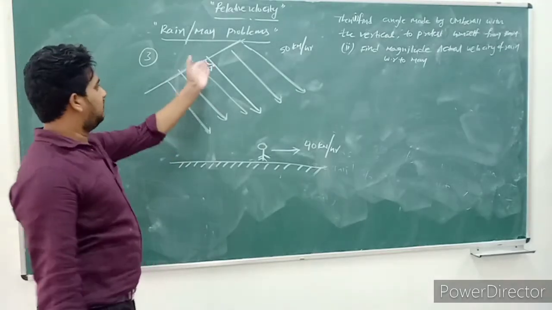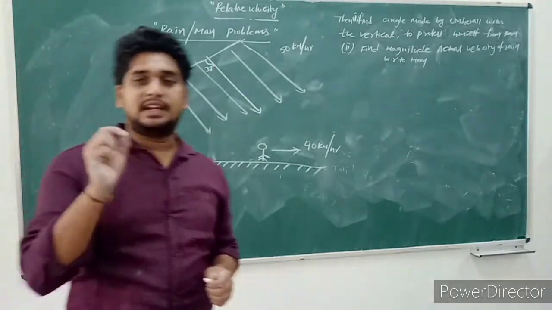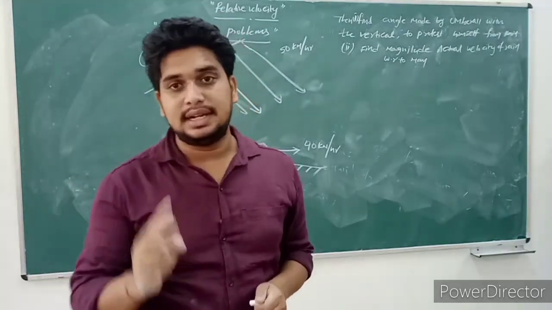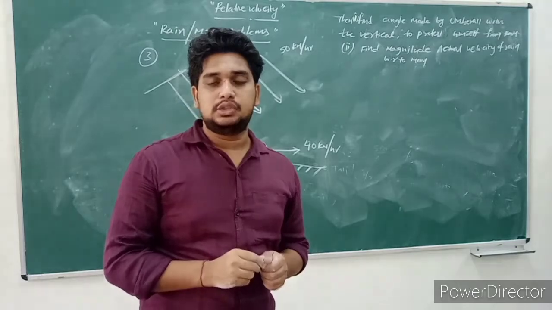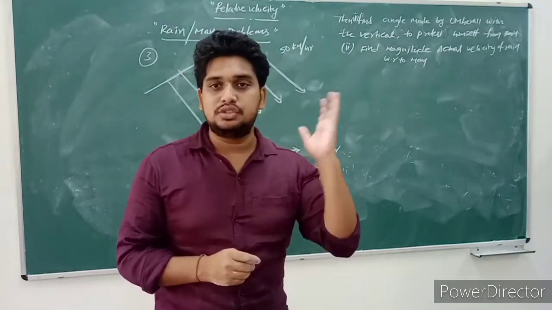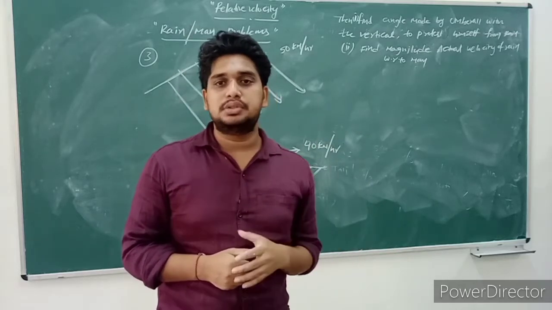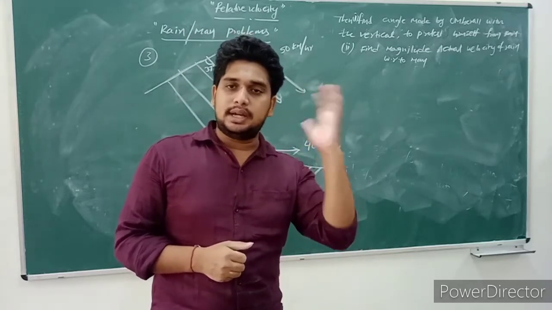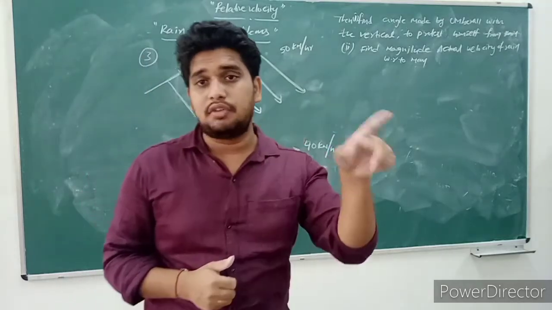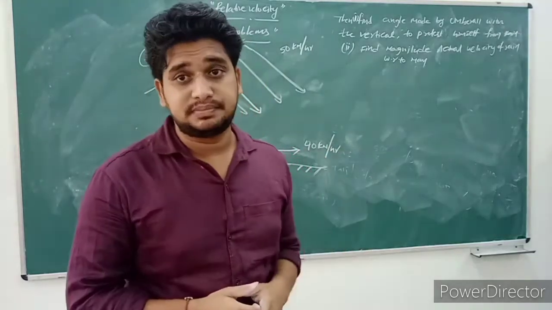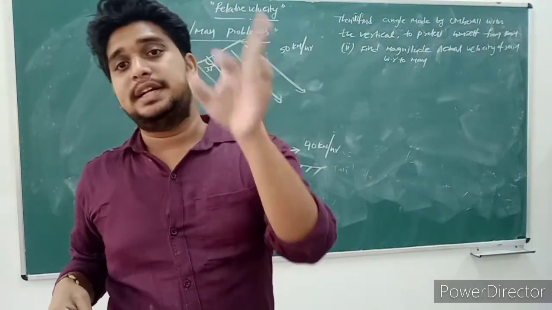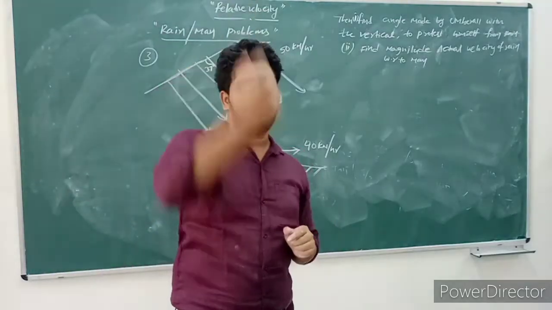So observe carefully. Whenever one vector makes an angle with the vertical or horizontal, definitely it is split into two components. So according to the resolution of vectors topic, please go through that previous lecture video. I already completed video lectures on the topic vectors. In that we discussed the resolution of vectors concept. So whenever one vector makes an angle with the horizontal or vertical, definitely it is split into two components, horizontal component and vertical component.